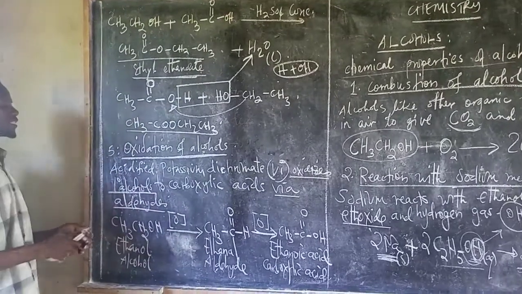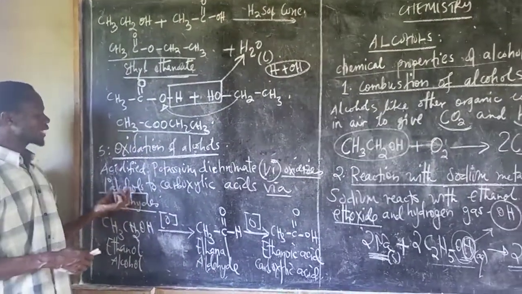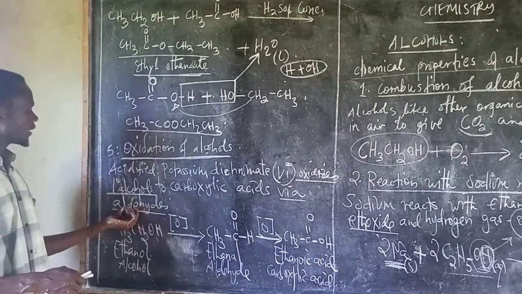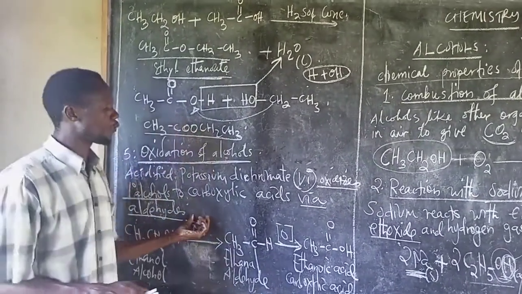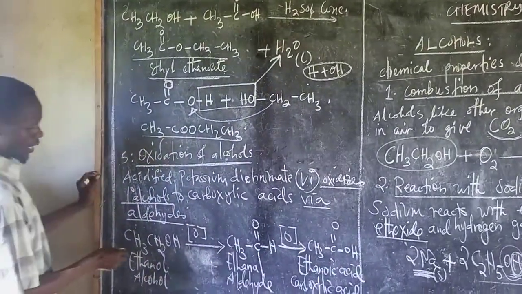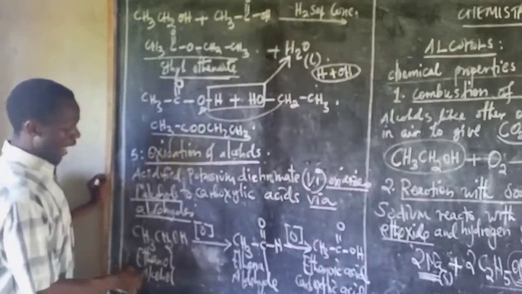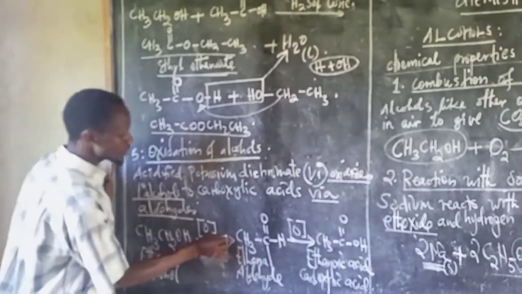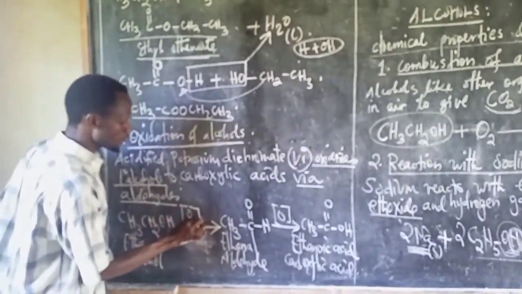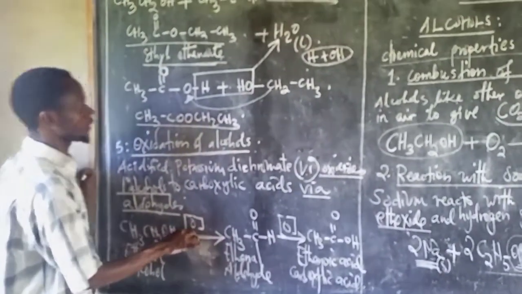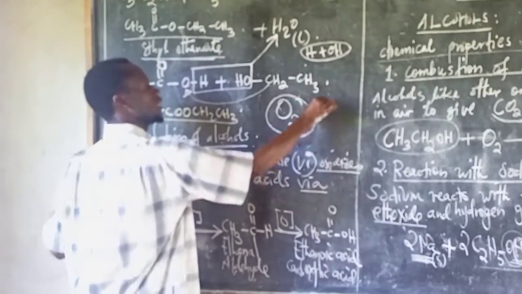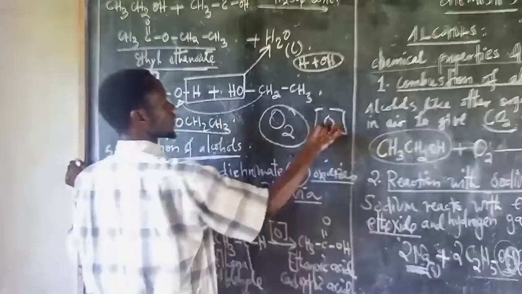This means that, first of all, alcohol is oxidized to form what we call aldehydes, and this aldehyde is then oxidized to form what we call carboxylic acid. That is what I've written here. This is ethanol, which is an alcohol. Then once it undergoes oxidation, it forms the next product. This bracket shows this is oxidation. It is quite different from burning. This is burning, but this means oxidation.